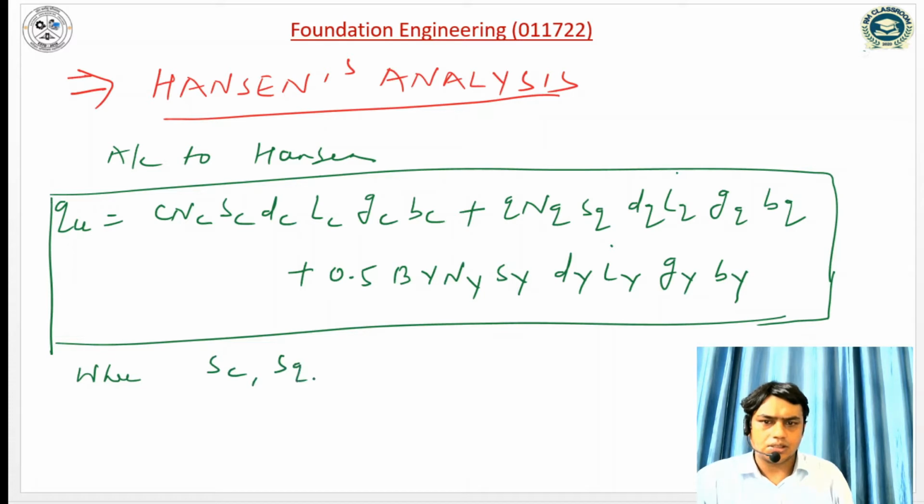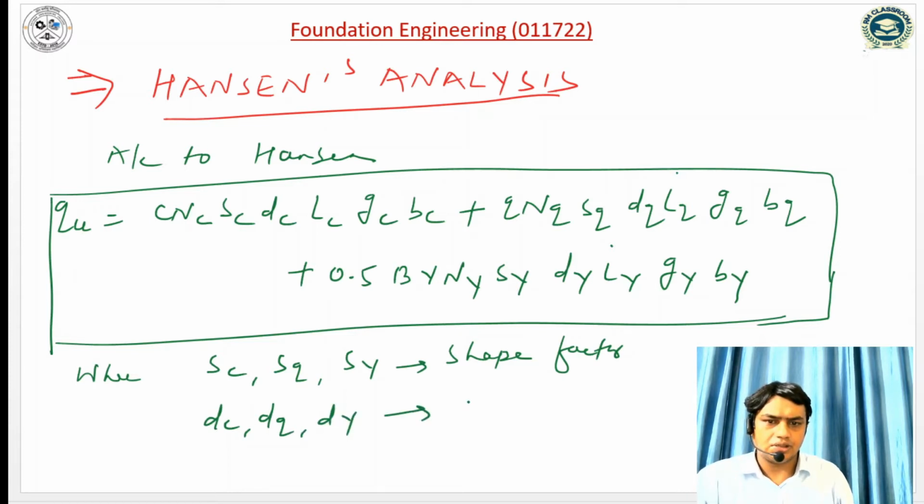sc, sq, s gamma are the shape factors, dc, dq, d gamma are the depth factors, ic, iq, and i gamma are the inclination factors.